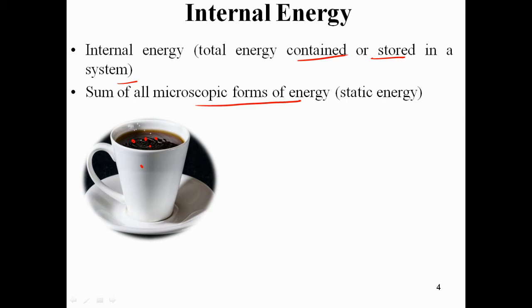If the molecules are moving, they will have some translational kinetic energy. Maybe the molecules will be rotating, so some rotation will be there, plus vibration and all other forms of energy which are stored in the system, is the internal energy of that system.